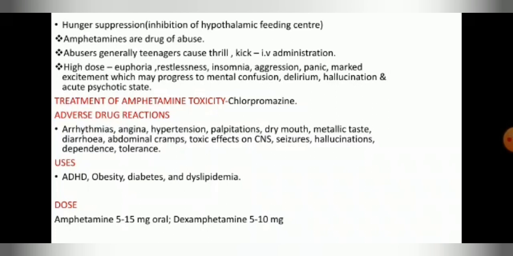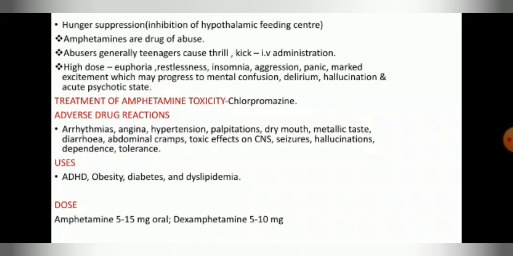Amphetamines are drugs of abuse. Abusers, generally teenagers, experience a thrill or kick on IV administration. A high dose causes euphoria, restlessness, insomnia, aggression, panic, marked excitement, which may progress to mental confusion, delirium, hallucination, and an acute psychotic state. Treatment of amphetamine toxicity: chlorpromazine.